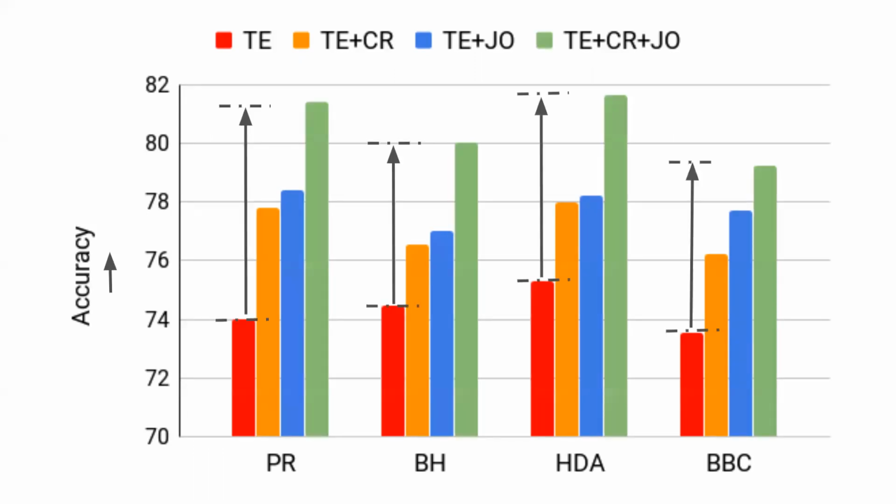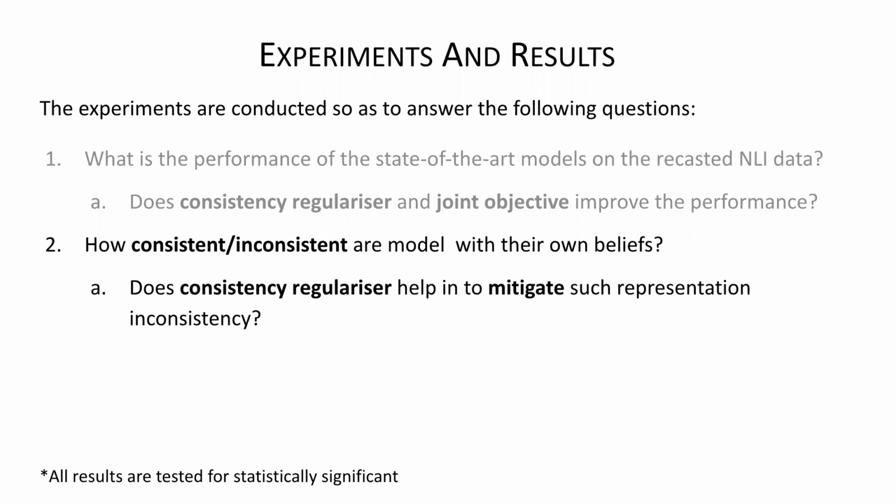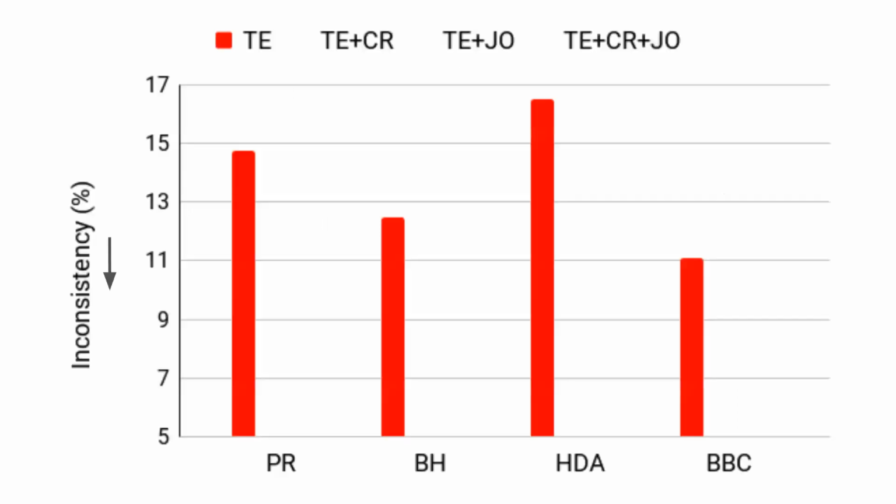But when we combine both consistency, direct regularization plus the joint training, we get a huge improvement in textual entailment. Furthermore, we want to see, okay, it's accurate, but is the model also consistent with its own belief in the pairwise settings? So we basically see if consistency regularization and joint training can really help in mitigating inconsistency. And the answer is yes.